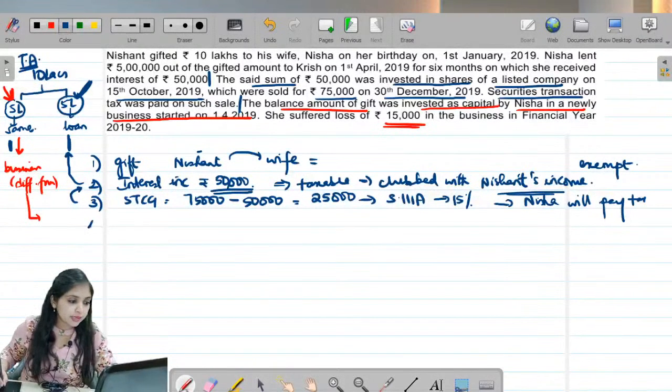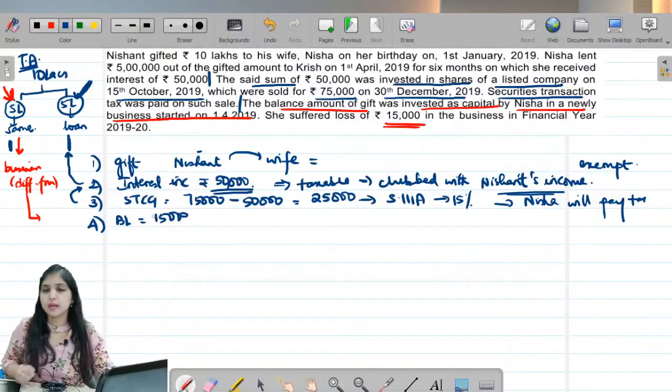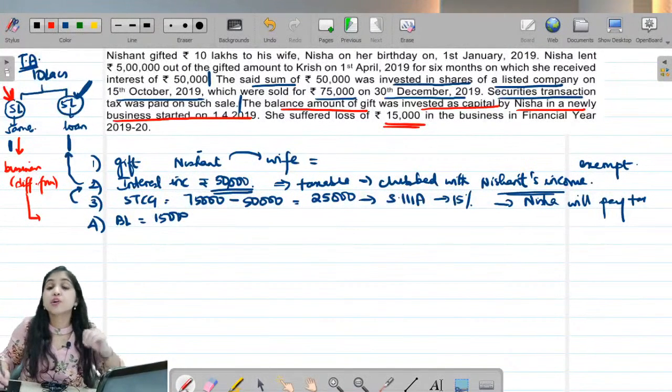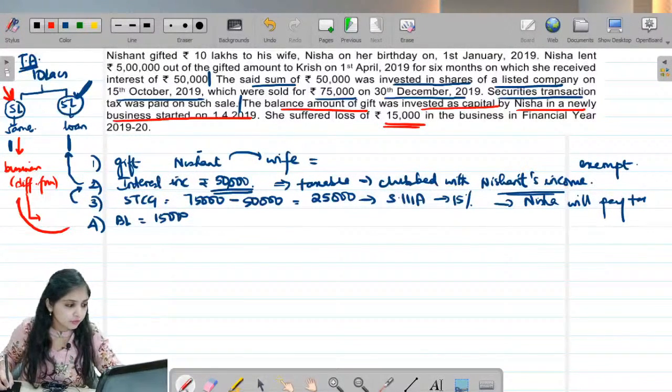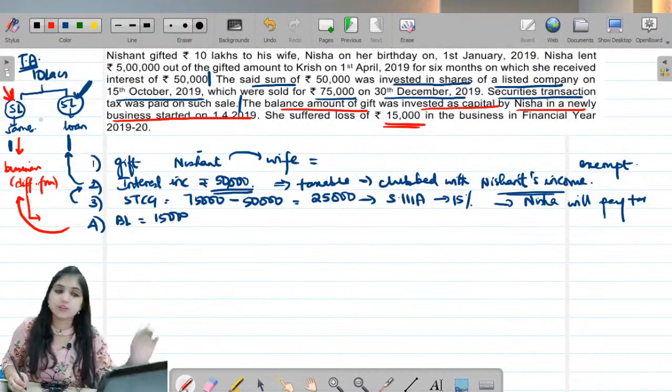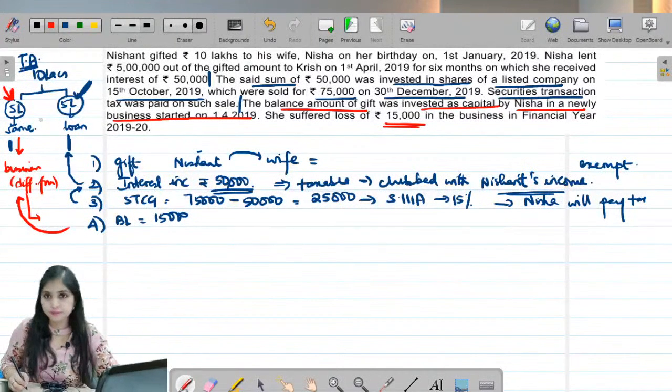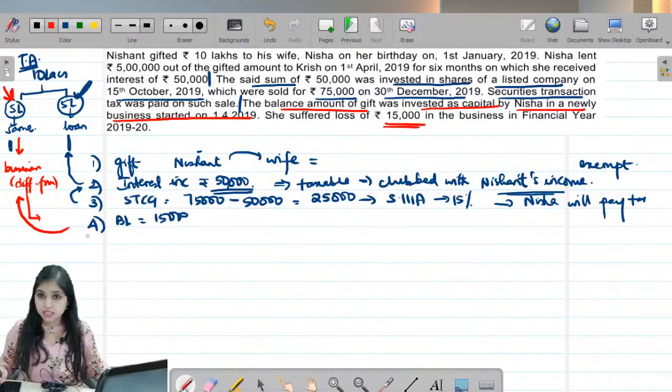So what is the last point in this question? We have a business loss of 15,000. Now I am very sure you will agree, from where is this business loss? From this business. Where did I get money to run this business? From the 5 lakh given to Nisha by Nishant, right? So this business loss of 15,000 relates to transferred asset.